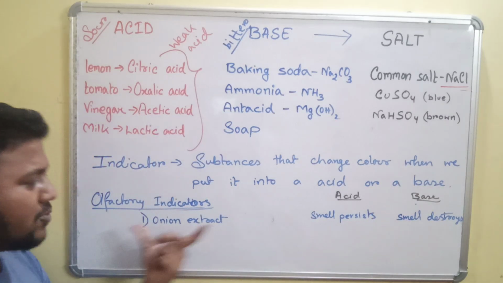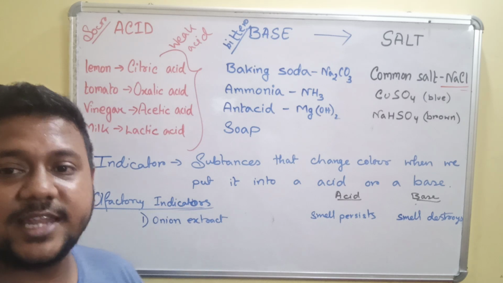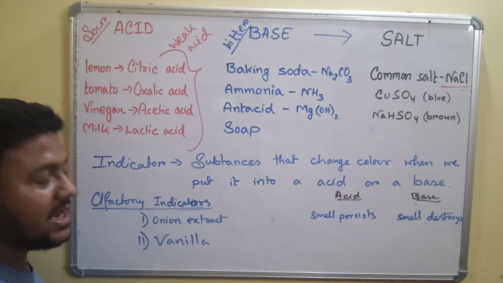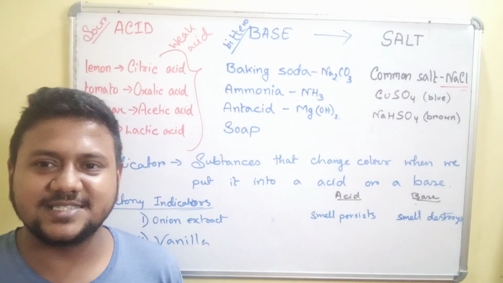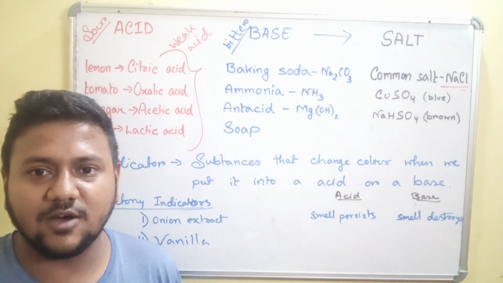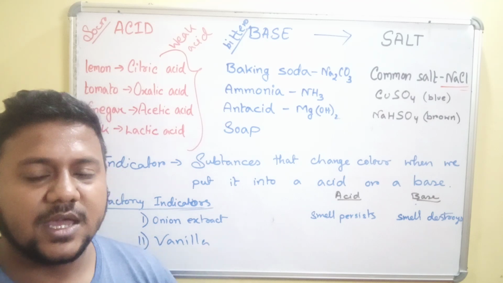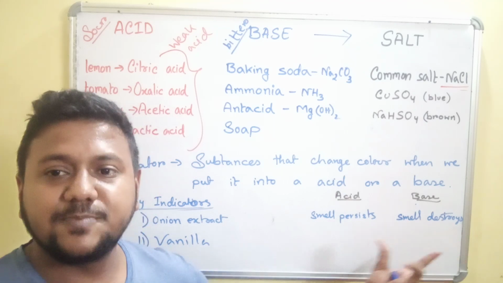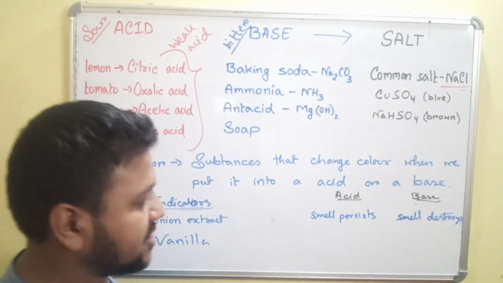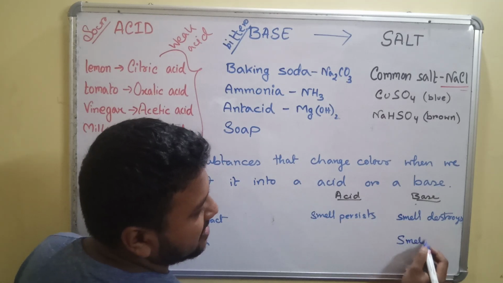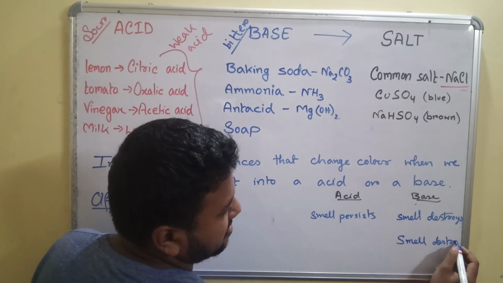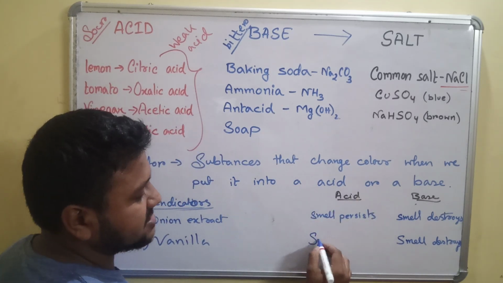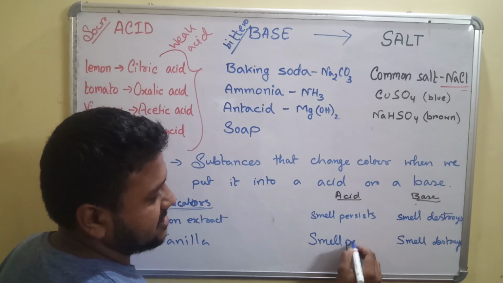In the same way, we can say about vanilla. Vanilla is an extract that has a pleasant smell. We use it for flavoring our different kinds of food. This vanilla, when it comes in contact with a base, the pleasant smell of vanilla disappears. So we write here the smell is destroyed. But when it comes in contact with an acid, the smell persists.